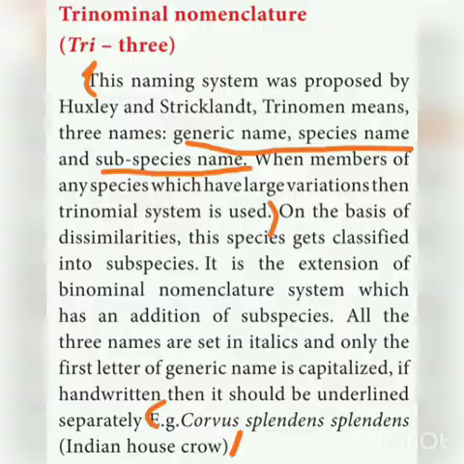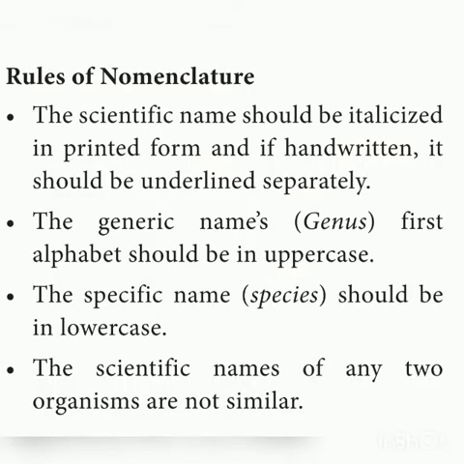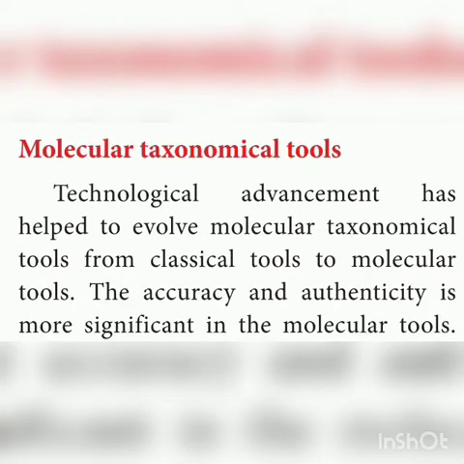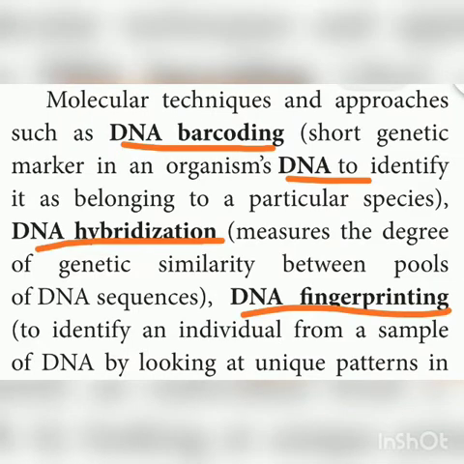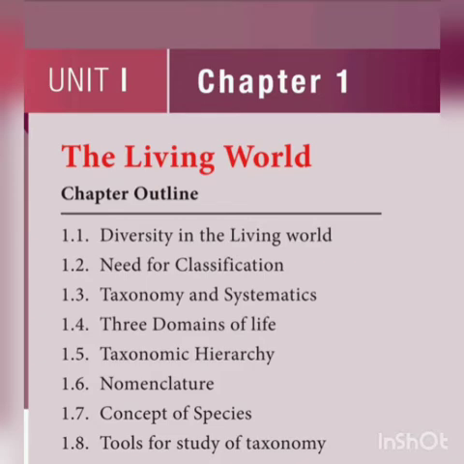And next is the rules of nomenclature. There are various rules in nomenclature, and the important question is the molecular taxonomical tools. There are so many taxonomical tools which include classical and molecular, so you have to know about the molecular taxonomical tools. So these are the important questions in the first chapter, the living world. I repeat: five kingdom classification, three domains, taxonomic hierarchy, binomial and trinomial nomenclature, rules of nomenclature, and molecular taxonomical tools.